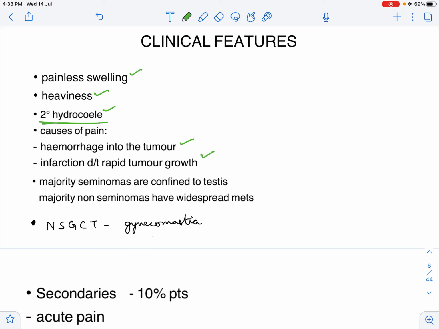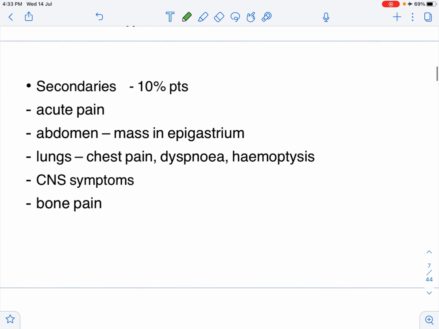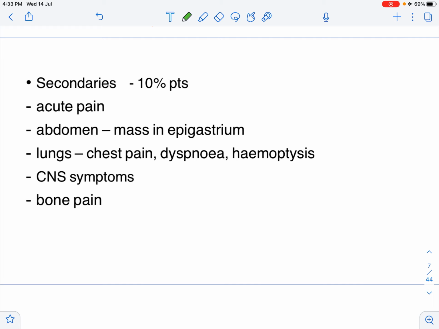Now, most of the seminomas are confined to the testis, and it is the non-seminomatous tumors which have widespread mets. These non-seminomatous germ cell tumors also may present with gynecomastia in a very small number of patients, but it can still be seen. Now, secondaries are seen in almost 10% of the patients. These patients will complain of acute pain. They complain of acute pain in the lumbar region, in the epigastrium.